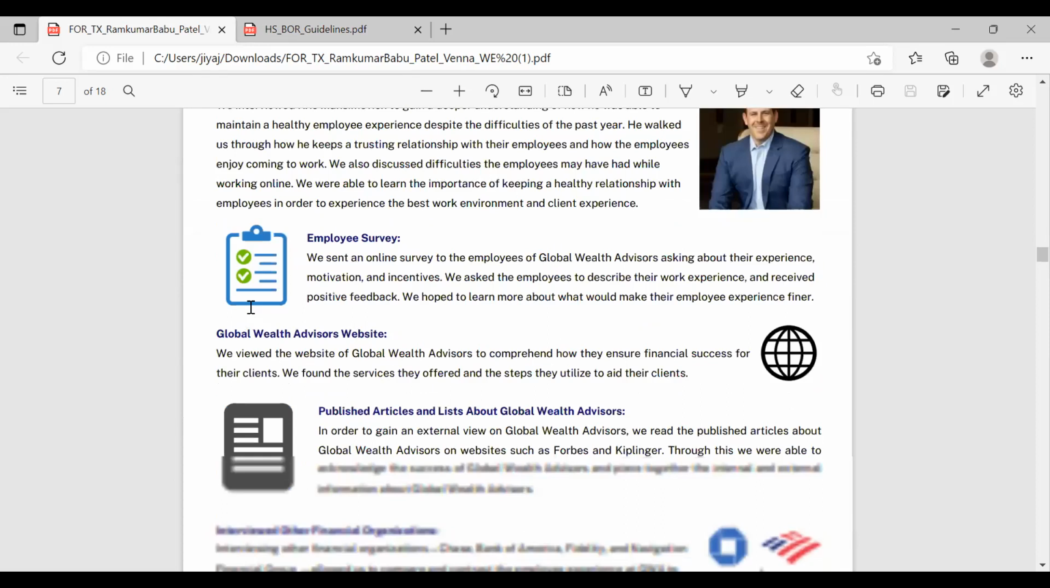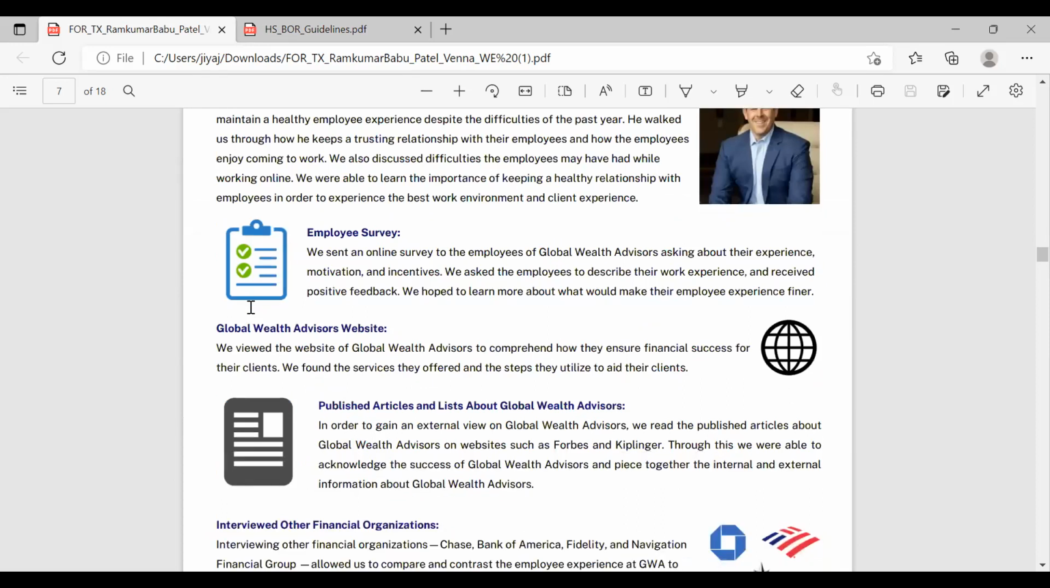And make sure you add pictures and graphics. It is so important to make your written paper visually appealing, because nobody wants to read a boring paper. Make sure the judge is engaged throughout your paper.